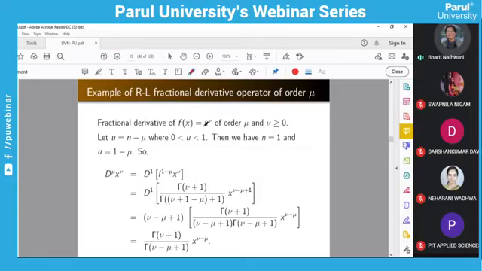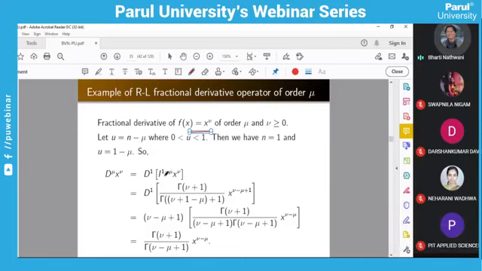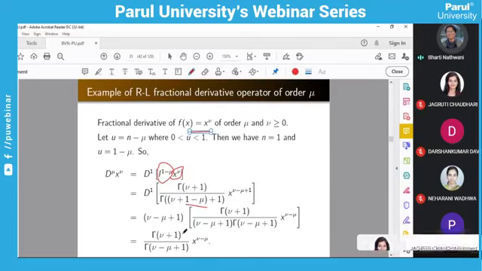Now we will see in the same way the example for x raised to nu. So you have to take u equals n minus mu, where u lies between 0 and 1. Here we are going to take n equals 1. So you have u equals 1 minus mu. So if you are going to take 1 minus mu instead of u, and you know the integral operator, if you are going to apply it on x raised to nu, your answer will be, you have now instead of mu, 1 minus mu, so we are going to change mu to 1 minus mu. So after the simplification you will get this.